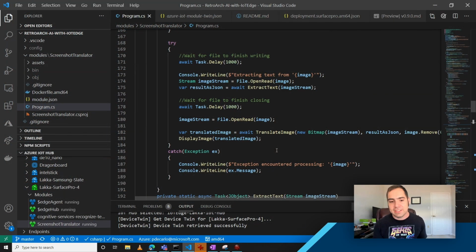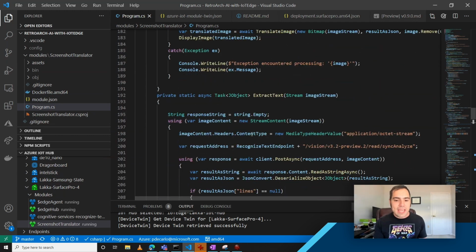And you've more or less hit this on the head, Scott. We look at the image, we grab that when we know that we have a new image from the screen. We go ahead and operate on that to extract the text. Once we've extracted the text, we translate the text, and then we draw that back to the screen.